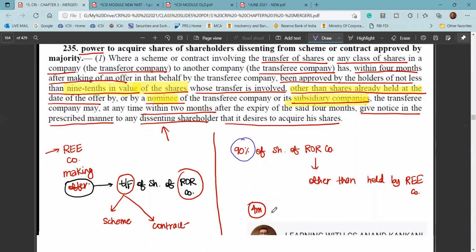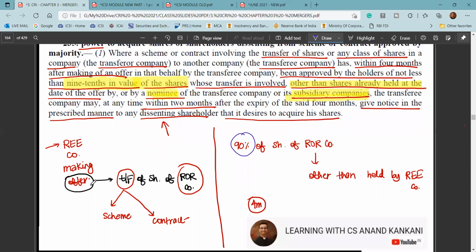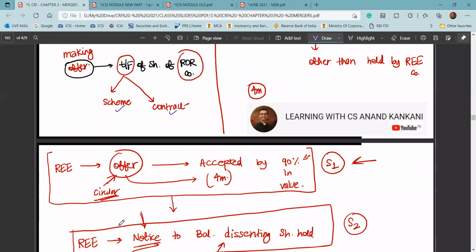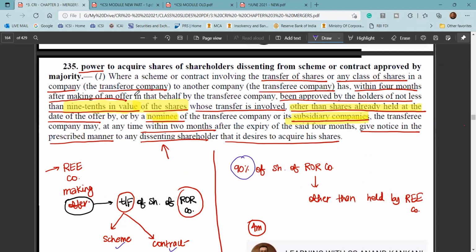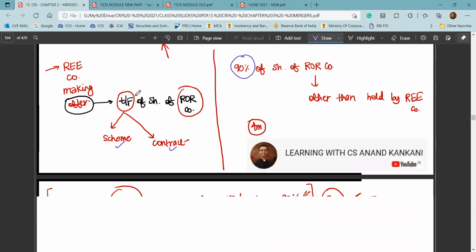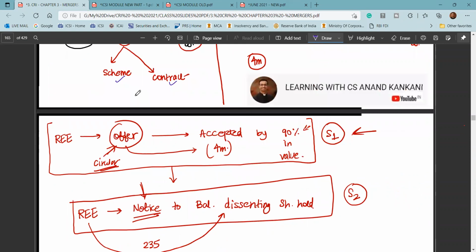Then the transferee company is going to make the offer to transfer the shares to the transferor company. Now this transfer can be by way of a scheme, or it can be by way of a contract. Along with this offer which the transferee company is going to make, there is going to be a circular under section 238, right?